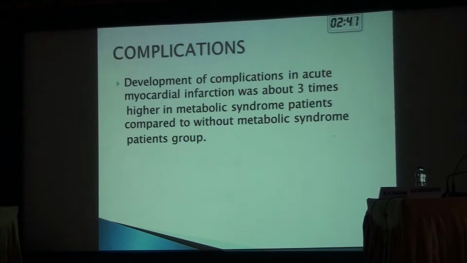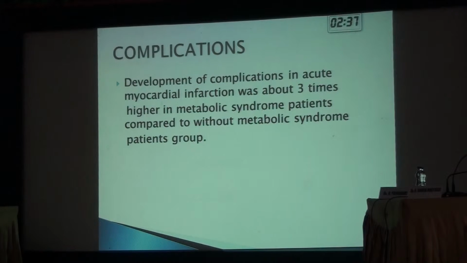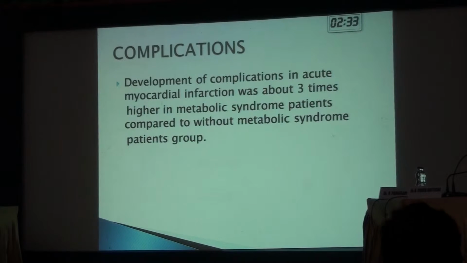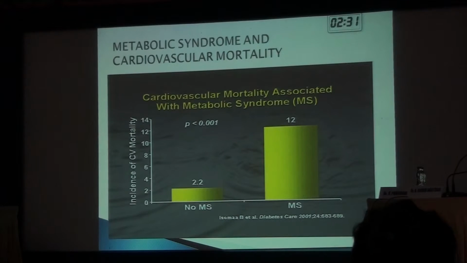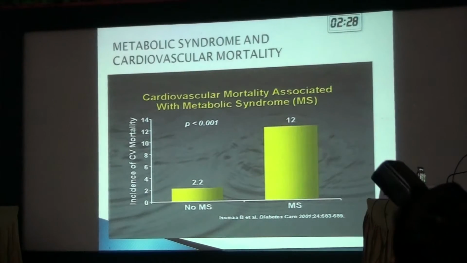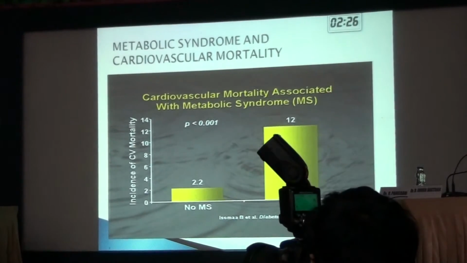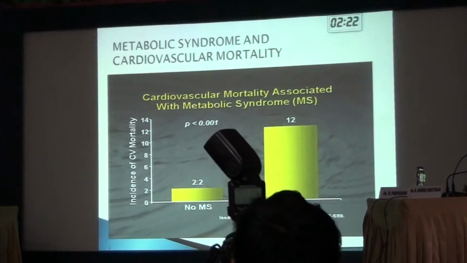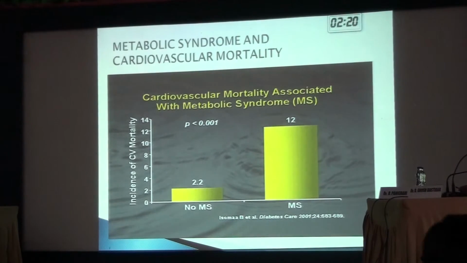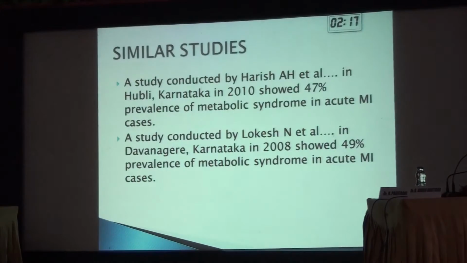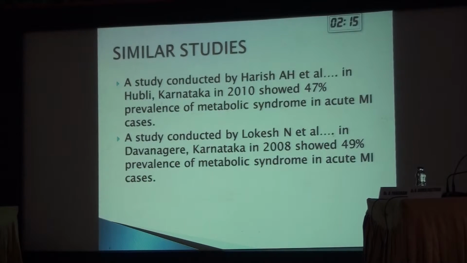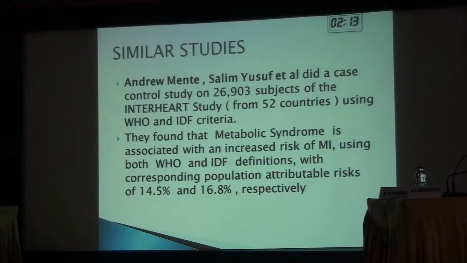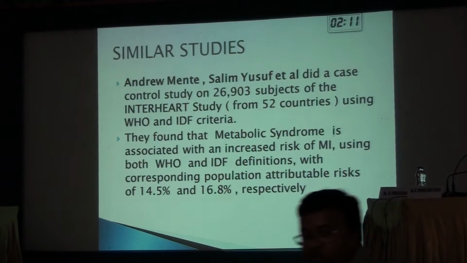Complications like heart failure, VT or VF, and death were found to be 3 times more frequent in patients with metabolic syndrome than in those without. This is an illustration of the cardiovascular mortality associated with metabolic syndrome. As you can see, in one study the mortality rate was almost 6 times higher than in patients without metabolic syndrome. Coming to similar studies, in Karnataka, 2 studies were conducted, and we have the InterHeart study